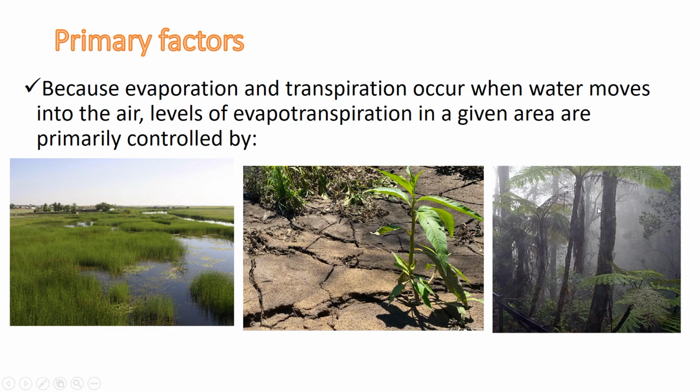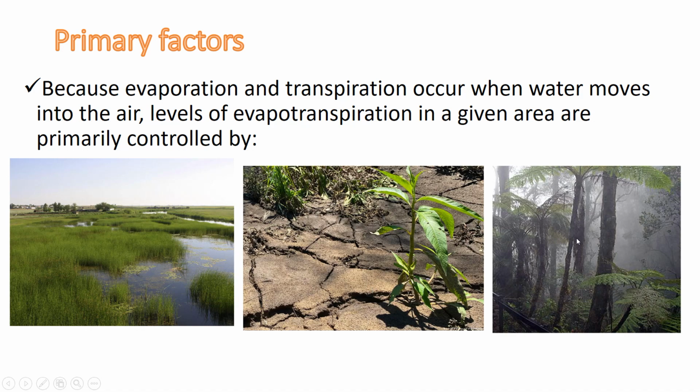So, primary factors. Because evaporation and transpiration occur when water moves into the air, levels of evapotranspiration in a given area are primarily controlled by the existence of surface water and the abundance of energy, heat stored in the soil and in the atmosphere. So in hot areas, as you may see in the image in the middle, lots of heat is stored in soil and in the atmosphere.